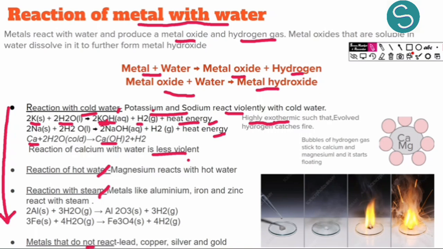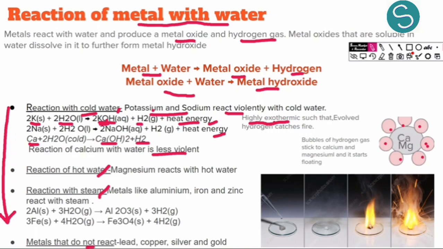What happens whenever we keep calcium in cold water? For example, this is the calcium atom. The hydrogen gas which is being liberated, the bubbles of this hydrogen gas, stick to the calcium metal, and due to this the calcium metal starts floating on the surface of water.